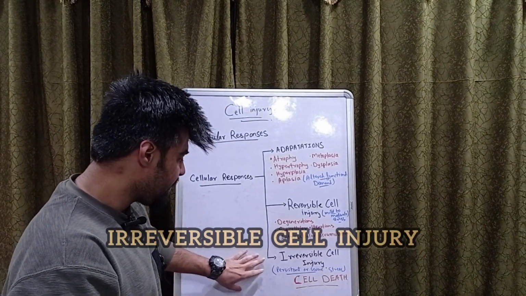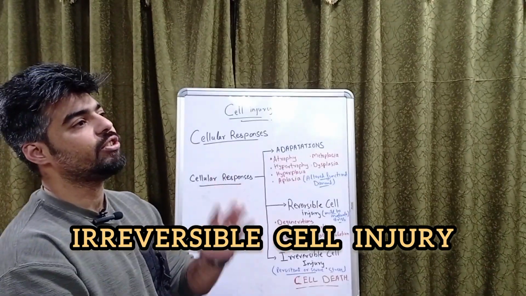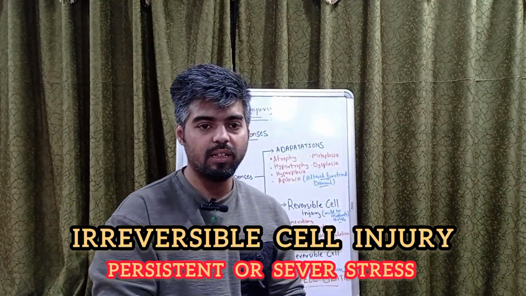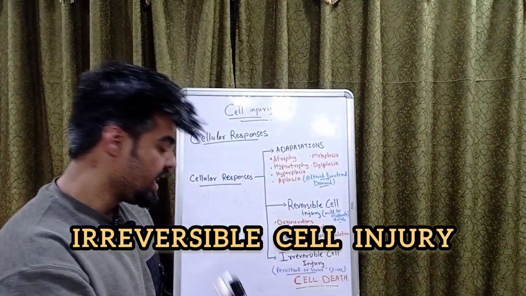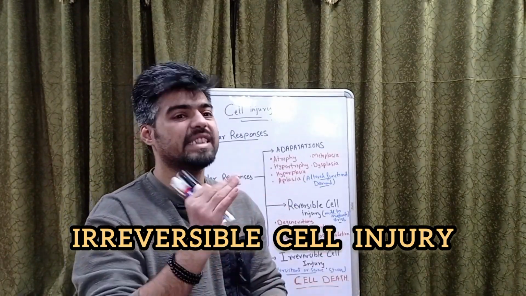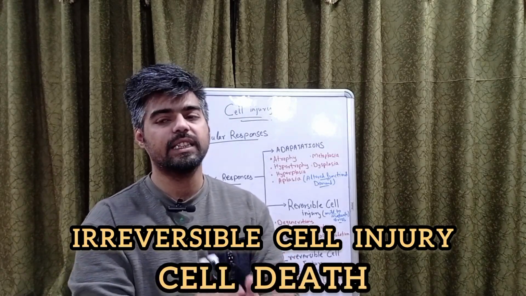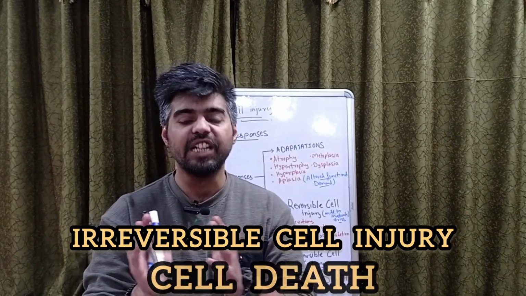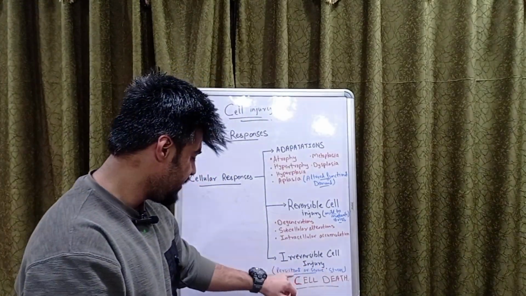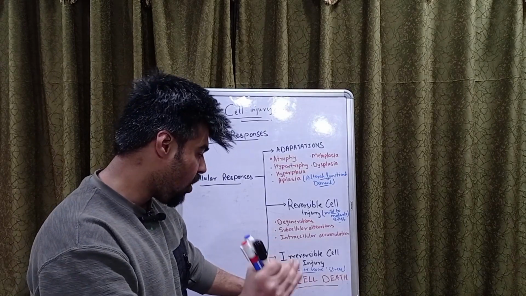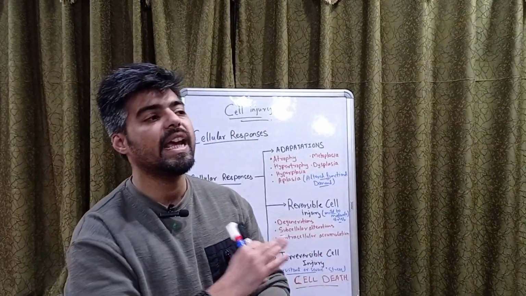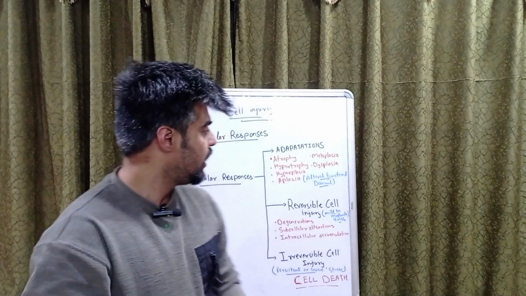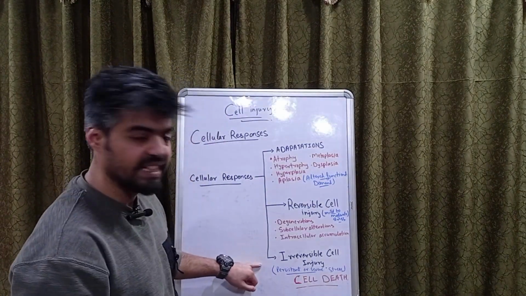Now, coming to the irreversible cell injury. From the word itself, if there is a continuous, persistent stress or severe stress, that time cell death will occur, and that situation is called irreversible cell injury. So when does irreversible cell injury occur? Once there is a persistent or severe stress on the cell due to any of the etiological agents, and that will lead to cell death. That's called irreversible cell injury.